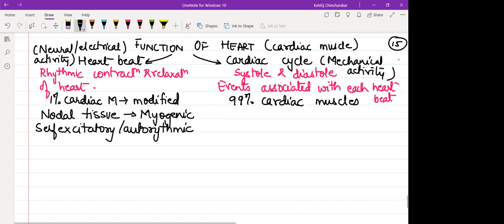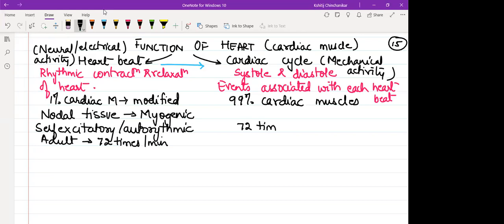In a normal adult person, we consider that to be around 72 times per minute. So can I say cardiac cycle? Because every heartbeat would cause a cardiac cycle. First heartbeat happens, and after that, because of it, the cardiac cycle happens. So I can say as many heartbeats, that many cardiac cycles. So the number of cardiac cycles in a person is also 72 times per minute.